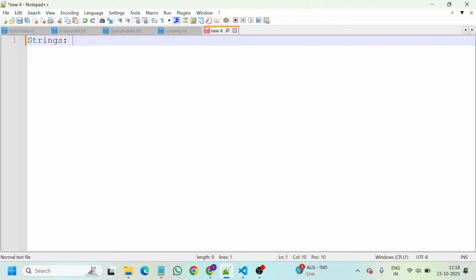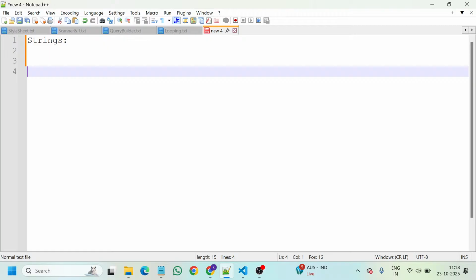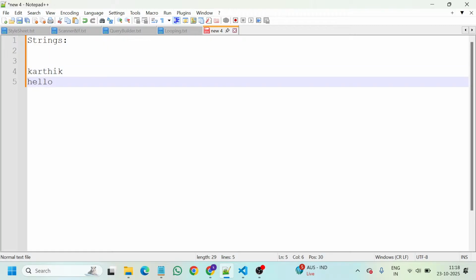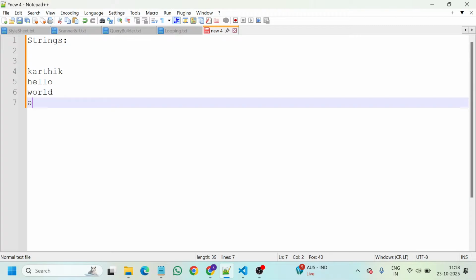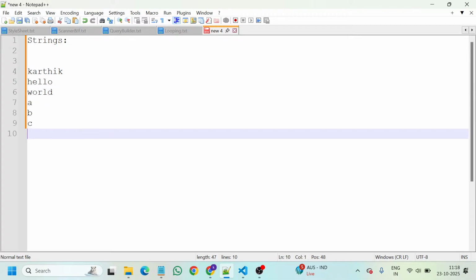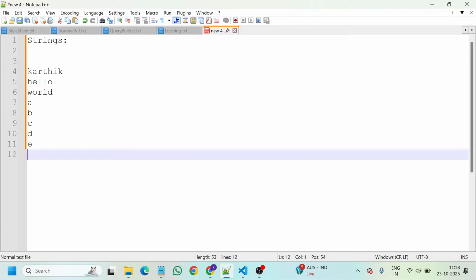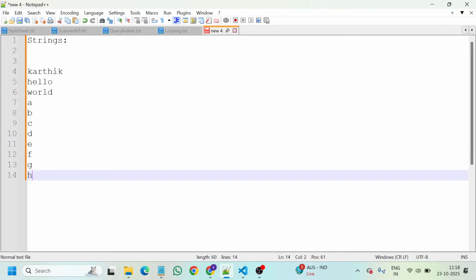So what is meant by text? Text is a sequence of characters. Karthik is a sequence of characters. Hello is a sequence of characters. World, these are sequences of characters. Characters are nothing but A, B, C, D, E, F, G, H, like that. I hope you are aware of characters and sequences of characters.